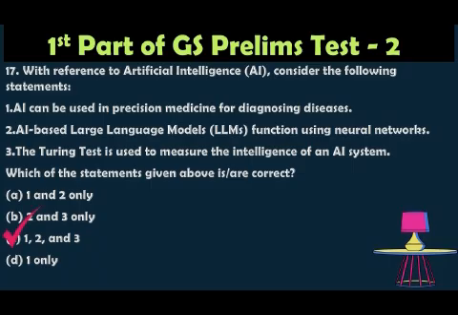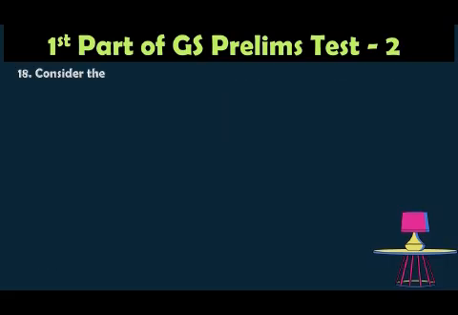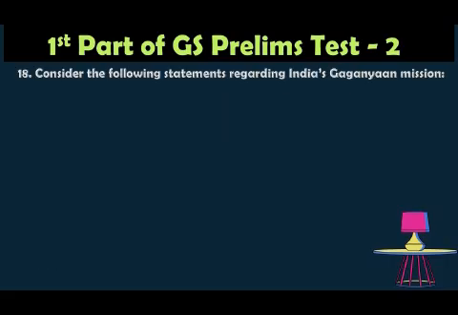The correct answer is all of the above. AI can be used for medicine and diagnosing diseases, AI-based large language models use neural networks, and the Turing test is used to measure the intelligence of an AI system.